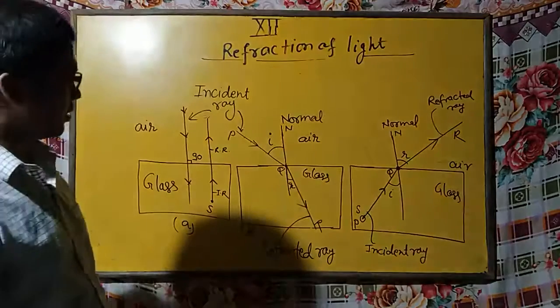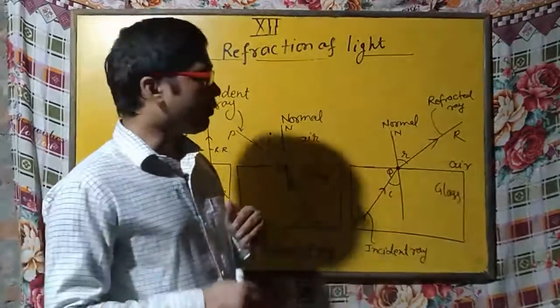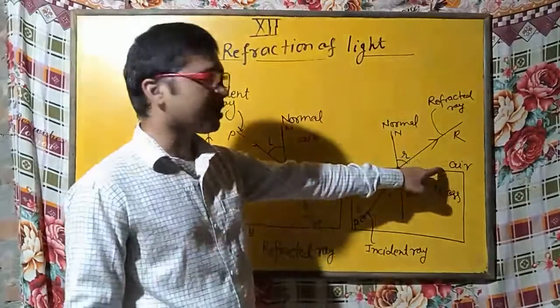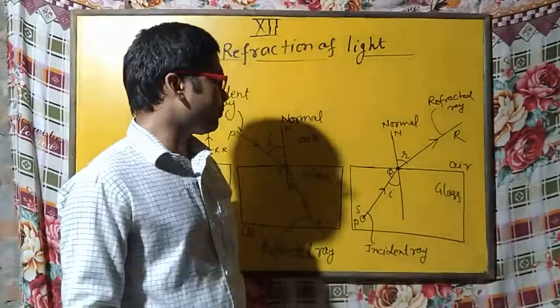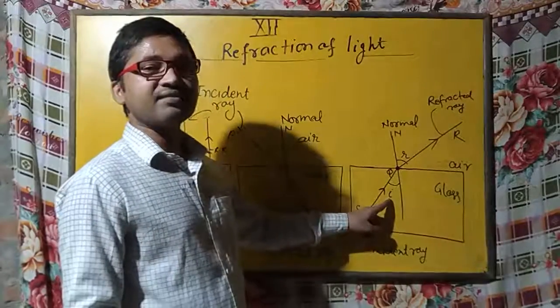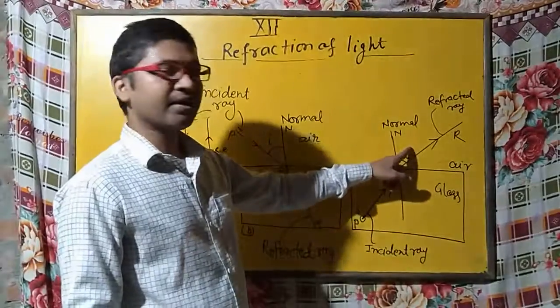Now in the next case, you can see, if a light ray travels from a denser medium, that is glass, to a rarer medium, that is air, or you can take any other set of two media, in these cases the angle of incidence is always less than the angle of refraction.